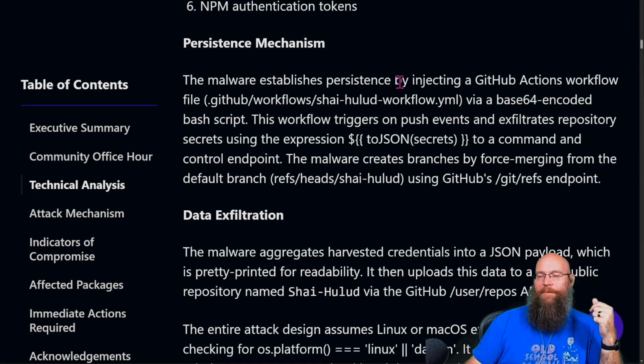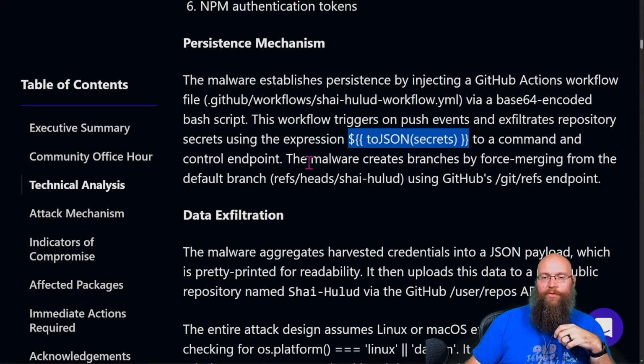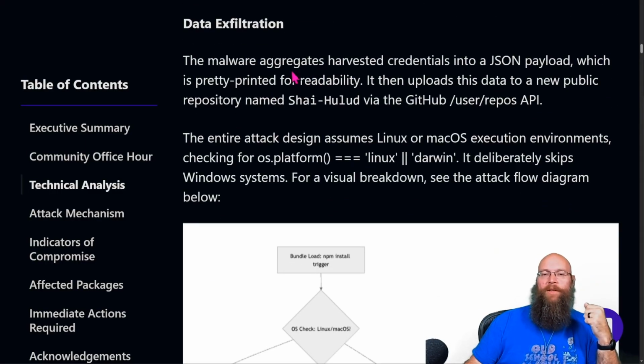Let's look at the persistence mechanism. The malware establishes persistence by injecting a GitHub Actions workflow file via base64 encoded bash script. The workflow triggers on a push event and exfiltrates repository secrets to a command and control endpoint. So basically it was set up to go to a webhook on the internet that was listening for this traffic to come back in. The malware creates branches by force merging from the default branch using GitHub's GitRefs endpoint. The data got exfilled. Maybe I gave away a little bit of the plot here.